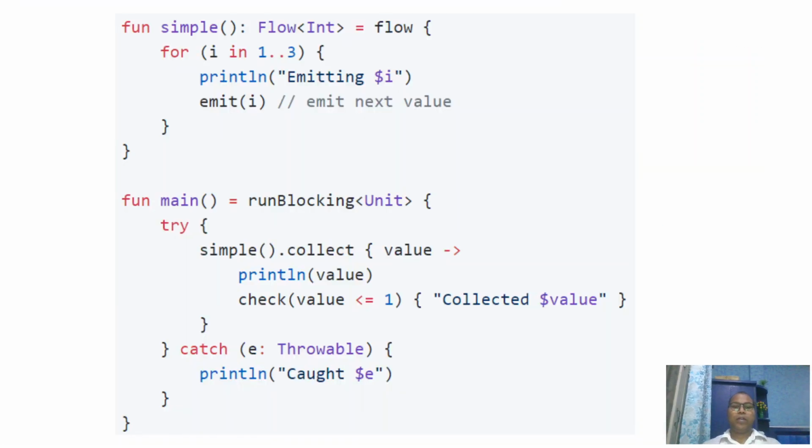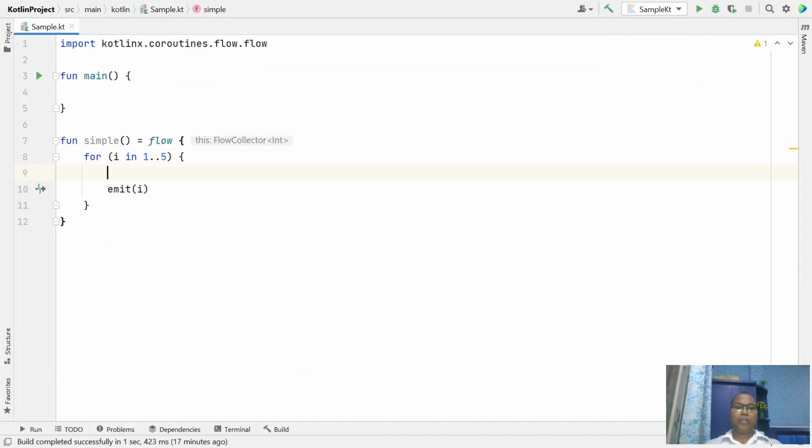Before emitting, let's just print emitting.